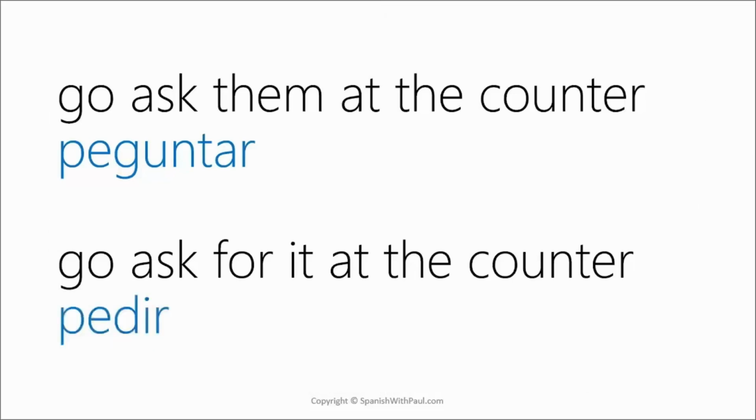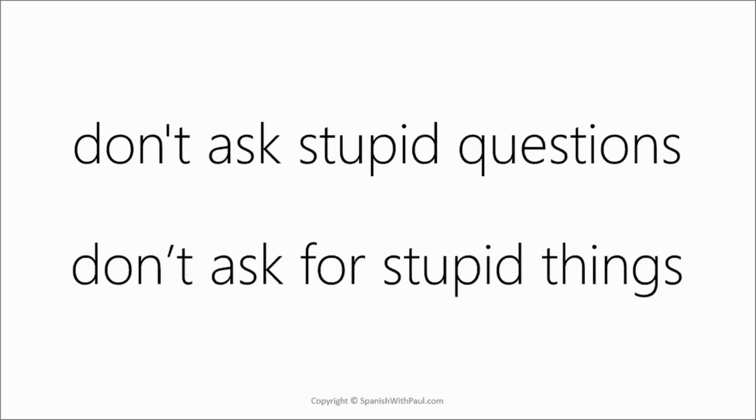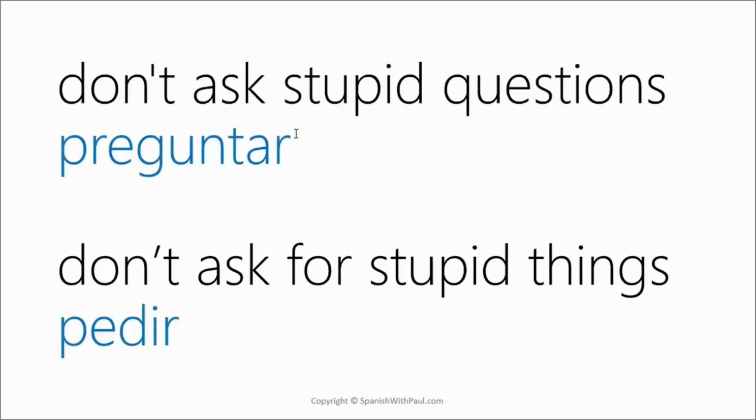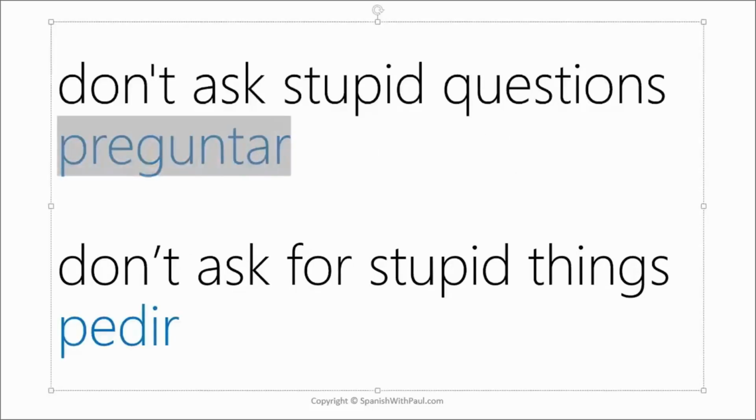What about this one? Don't ask stupid questions versus don't ask for stupid things. Which one is pedir and which one is preguntar? So the answer is preguntar here. Don't ask stupid questions. Here we're not requesting anything.